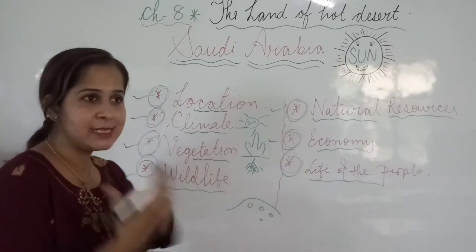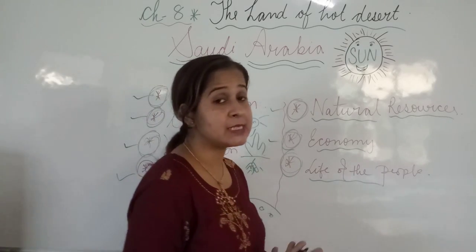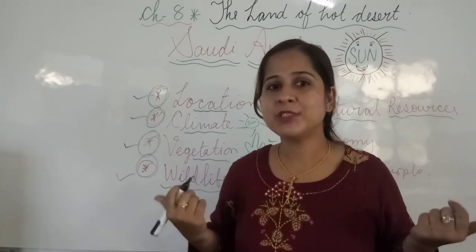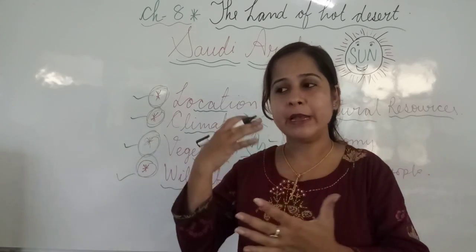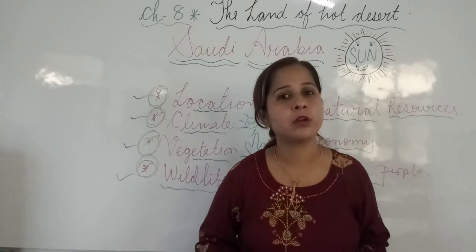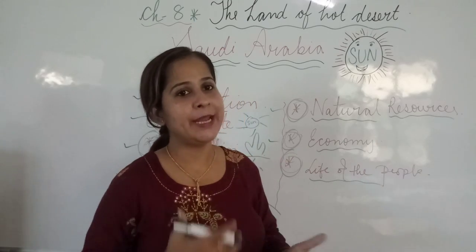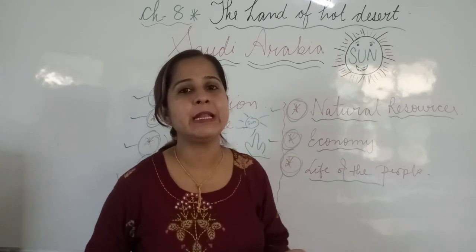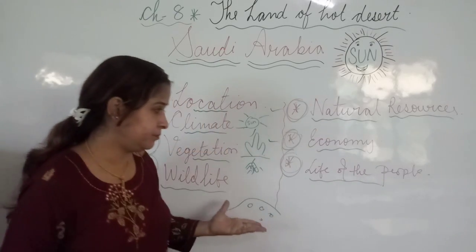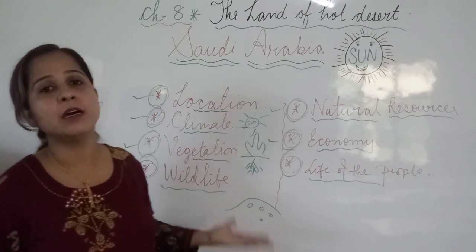These water cells are magical, as they are part of the camel's body. They do not let the camel feel thirsty. The water cells compensate for the requirement of water. So this is all about the camel as the ship of the desert.